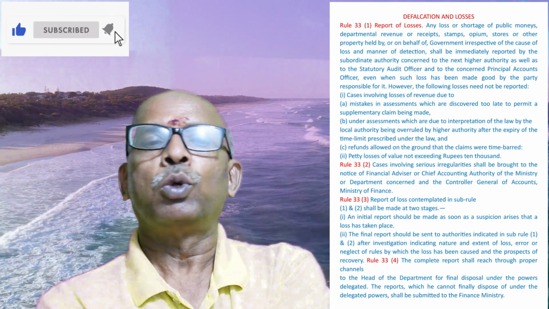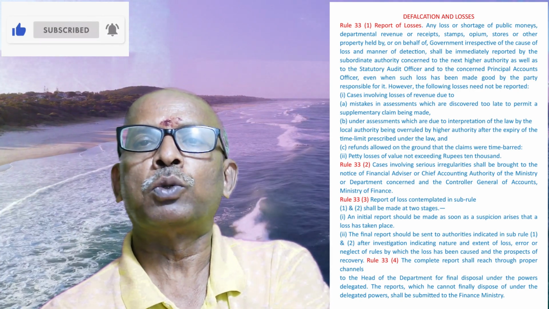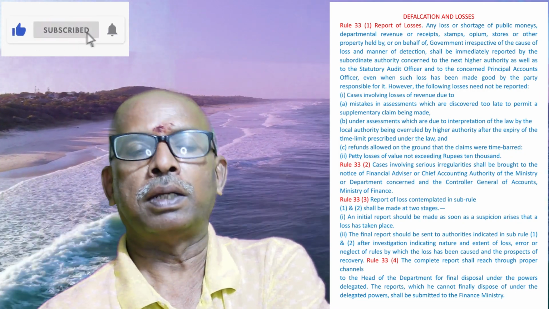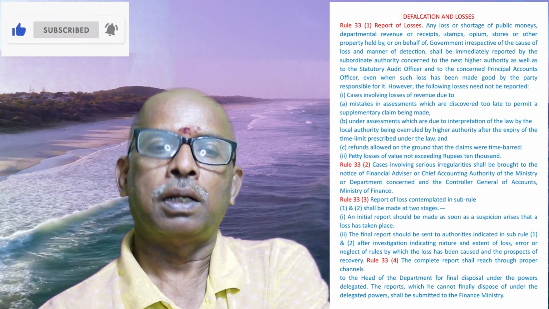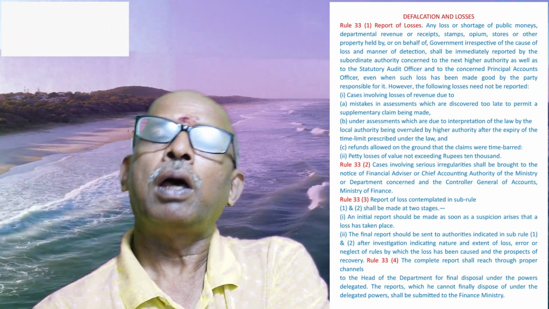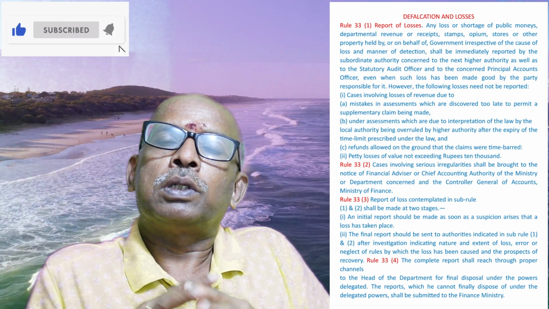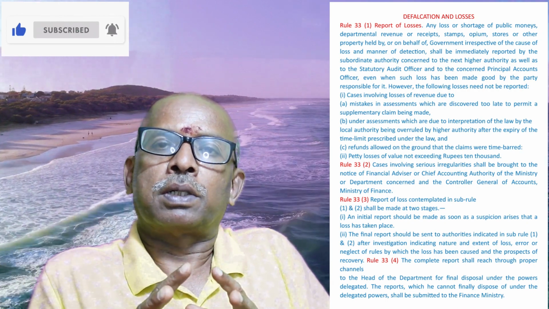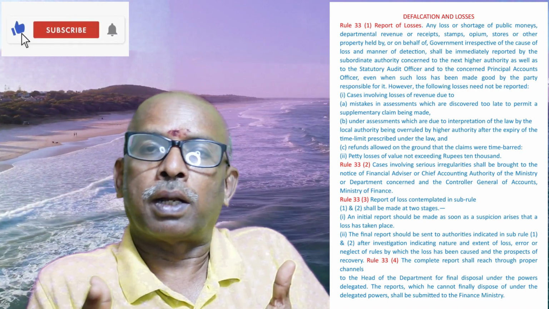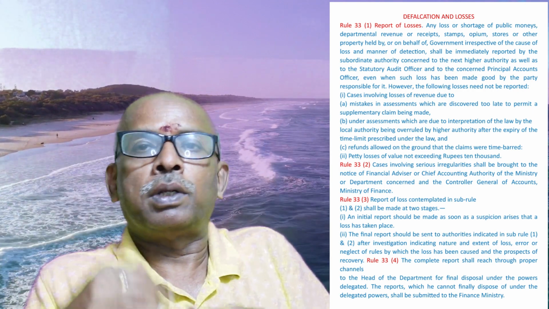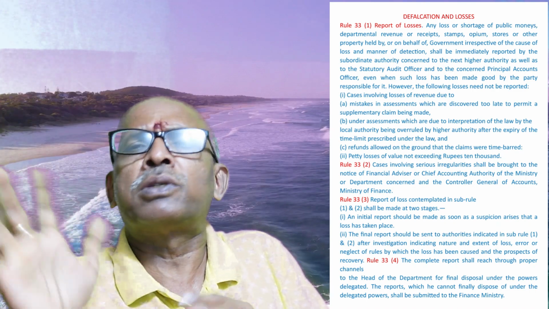Namaskar. Today we are going to discuss GFR 2017, rule number 33, report of losses, defalcation and losses. Loss can happen due to some disaster or due to human error. But defalcation is a deliberate thing. Those people face separate disciplinary action, vigilance action, all those things will come.